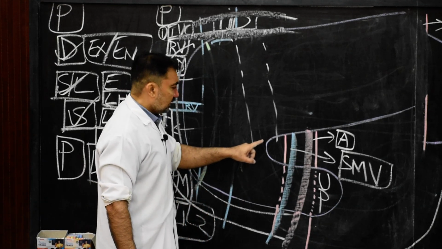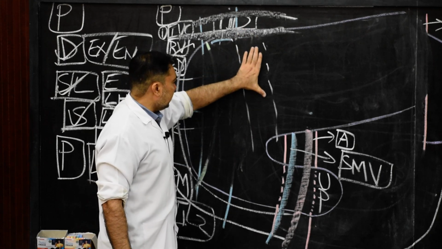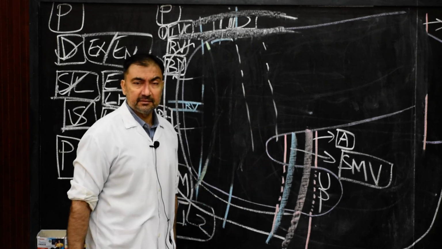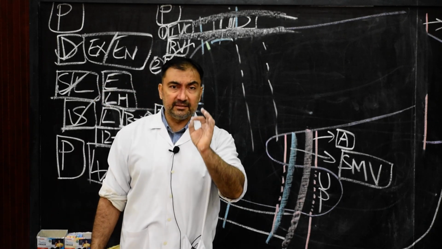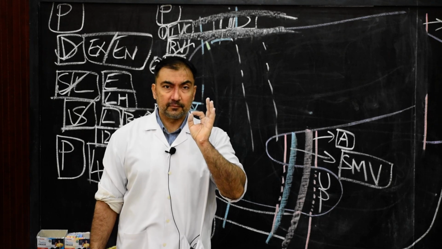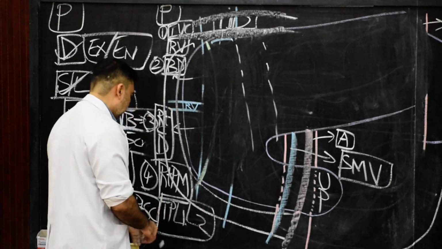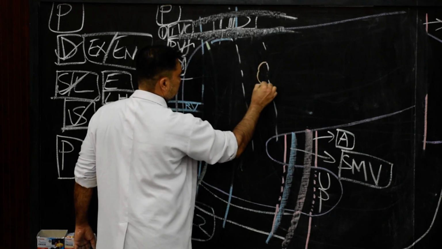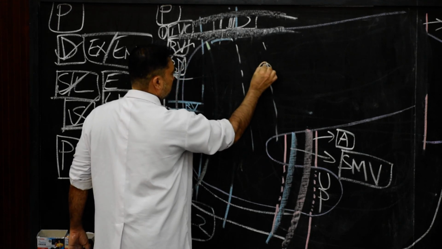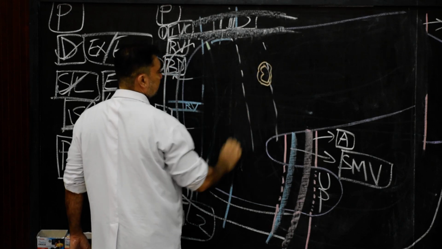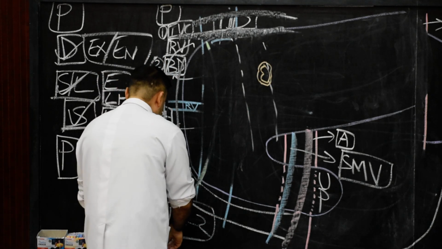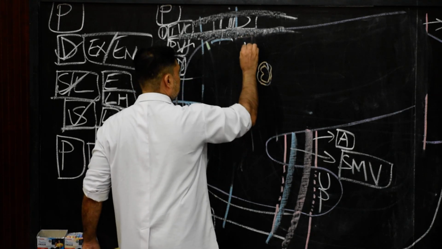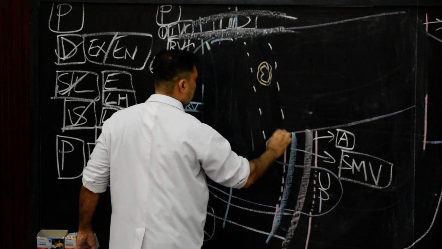So therefore, the entire anterior surface of the neck will have the presence of the pyloric end of the stomach. We need to show the presence of the pyloric end of the stomach, and you can show the borders of the neck.